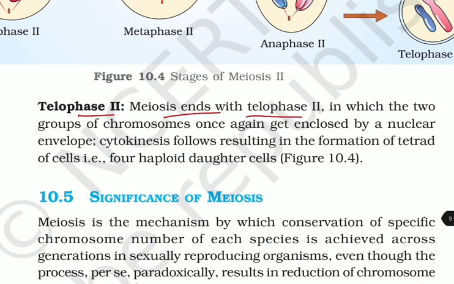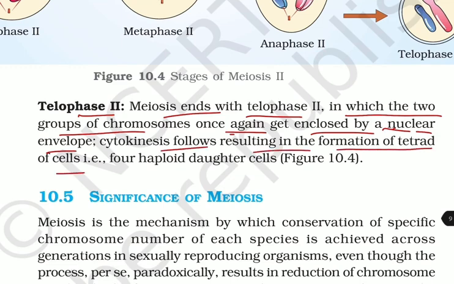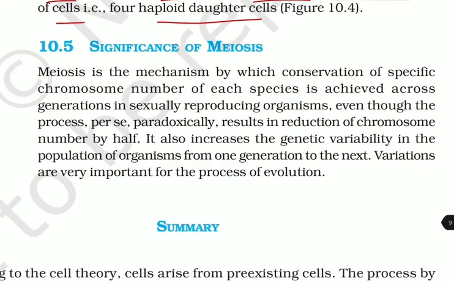Telophase 2. Meiosis ends with telophase 2, in which the two groups of chromosomes once again get enclosed by the nuclear envelope. Cytokinesis follows, resulting in the formation of a tetrad of cells, that is 4 haploid daughter cells.